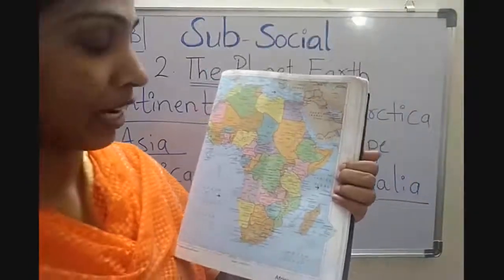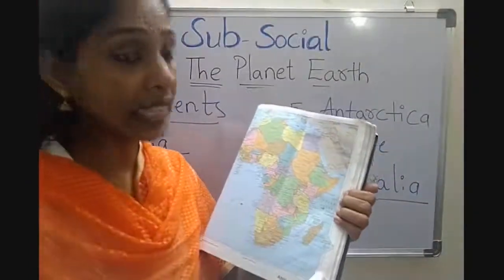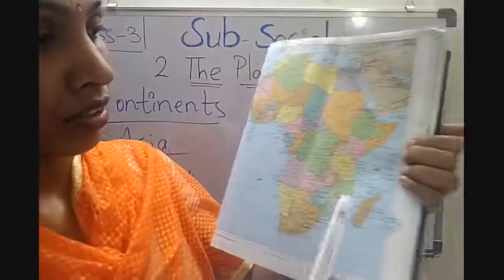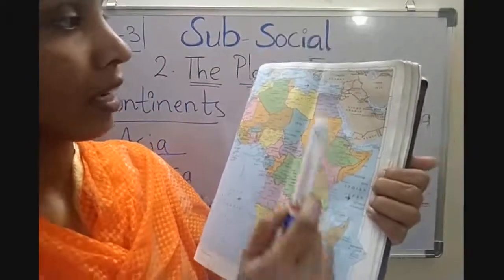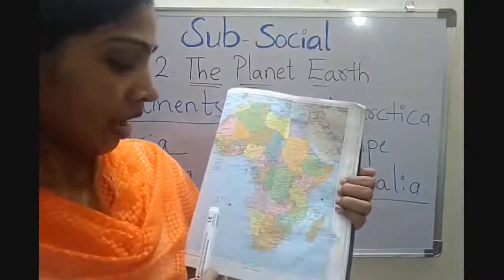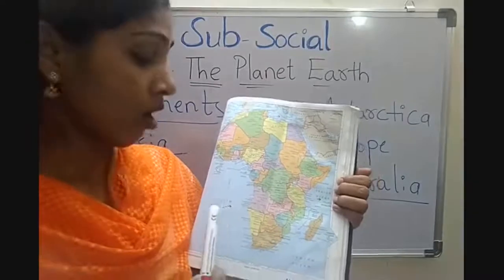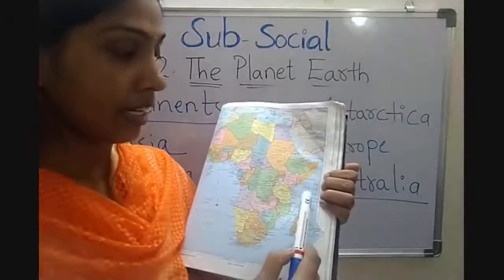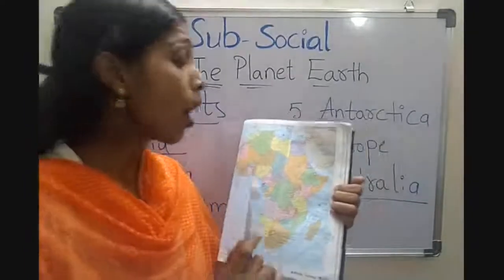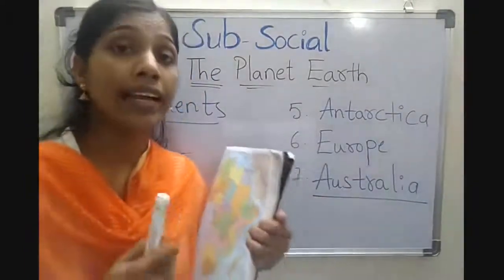Africa is surrounded by water on three sides: Mediterranean Sea on the north, Atlantic Ocean on the west, Indian Ocean on the east. Children, Africa is home to deserts.